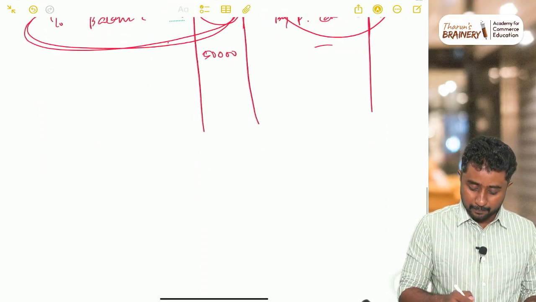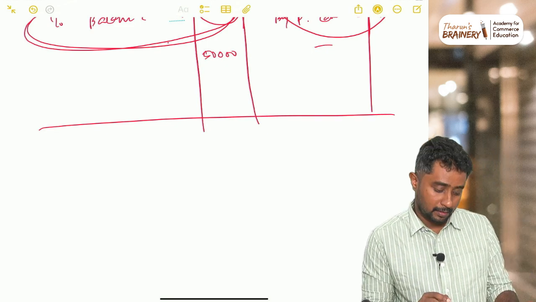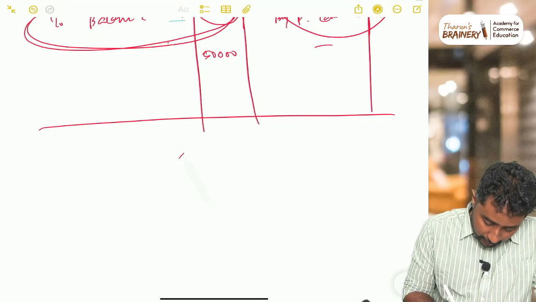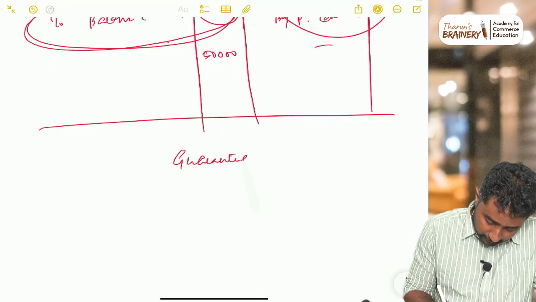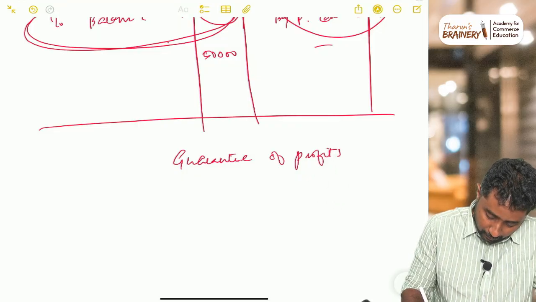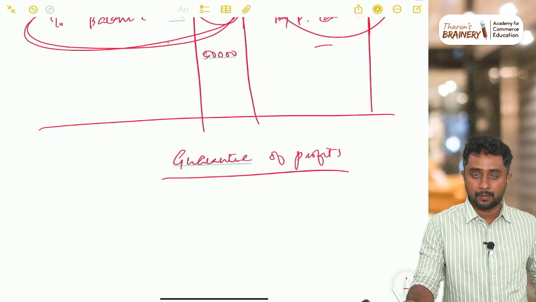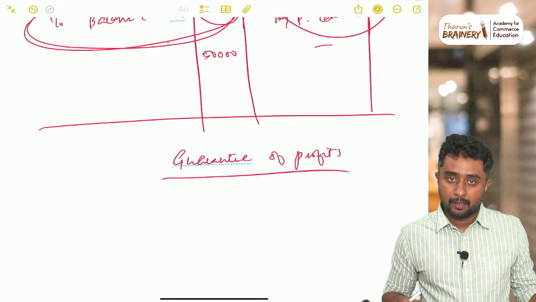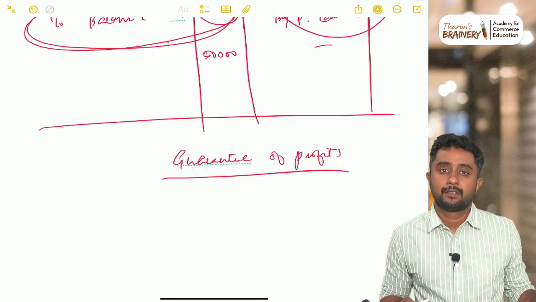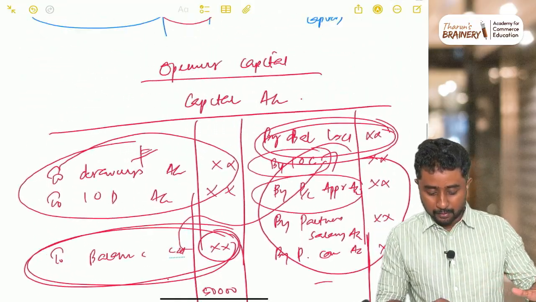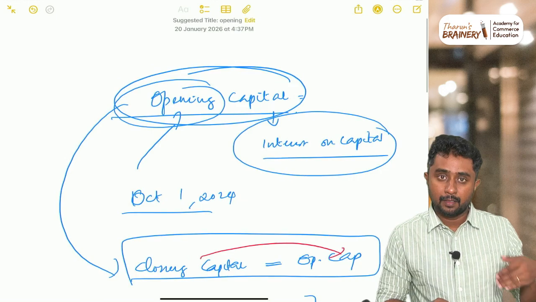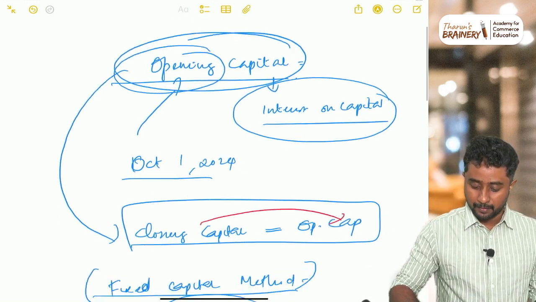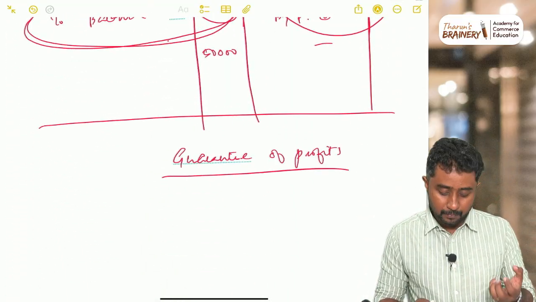Second term that I would like to bring your attention to is the word guarantee of profits. We will come to interest on capital soon, in the upcoming discussions or today's discussion itself. We may discuss interest on capital again, I will come to that, interest on capital calculations. Today my purpose was to make you clear with what is closing capital, how to go back to opening capital, and why we need to go back to opening capital calculations. Okay, now coming to the next term, guarantee of profits.